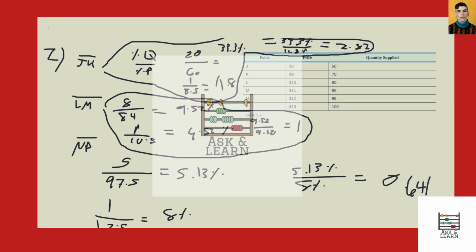Okay. So what do we know about elasticity? Well, if it's greater than 1, it's elastic. If it's equal to 1, it's unit elastic. And if it's less than 1, it is inelastic. So this first point from J to K is 2.82. So that is elastic, right? Because that's greater than 1. This next part from L to M is 1. So that is going to be unit elastic because it is exactly 1. Then the last part is, you guessed it, inelastic because it's less than 1, 0.641.